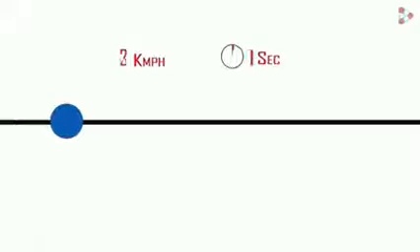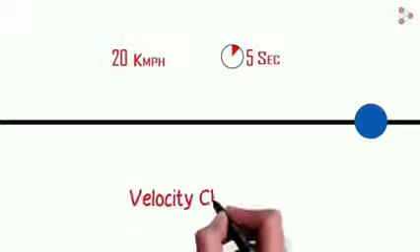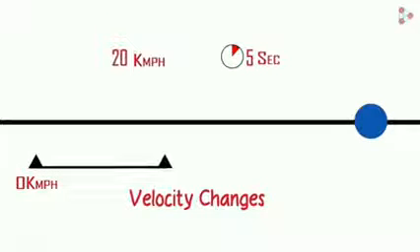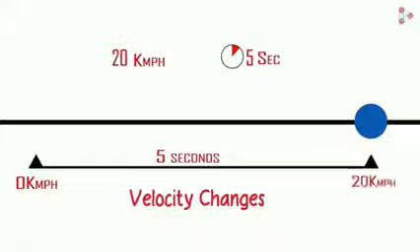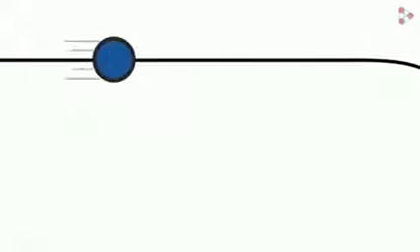Let us consider a body moving from rest and attains a velocity of 20 km per hour in 5 seconds. Is there an acceleration present? Yes, because velocity changes. Initial velocity was 0 km per hour and finally it acquires a velocity of 20 km per hour in 5 seconds.